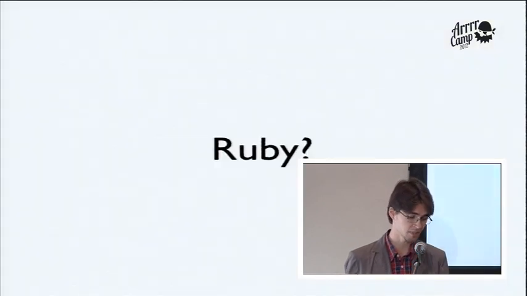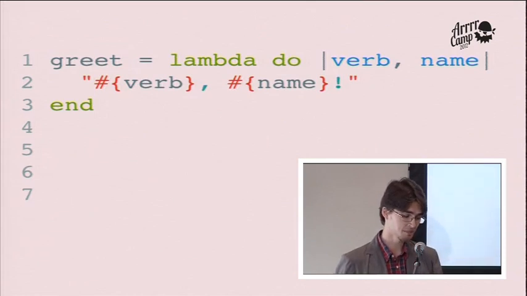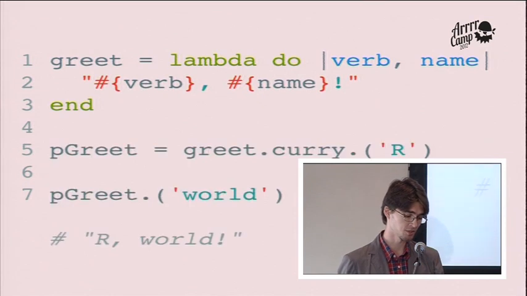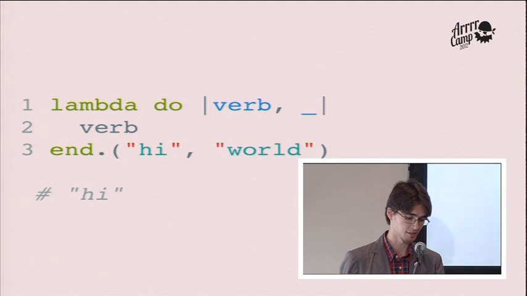And do we have something like this in Ruby? It turns out we do. I could define a lambda in Ruby, and later on I could just invoke a curry method, send an argument there, and would have my pirate greet function. So yes, Ruby has it too. Then I've seen in Haskell this wonderful way of assigning unneeded arguments to an underscore. And it's here, and then I noticed it's also there in Ruby.